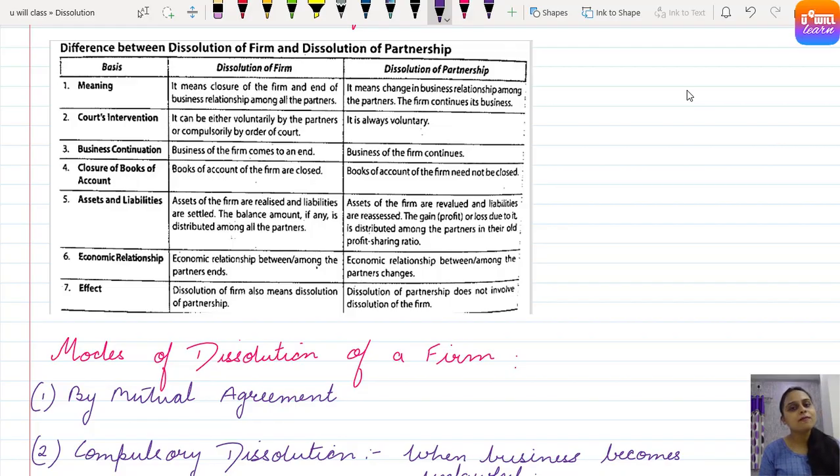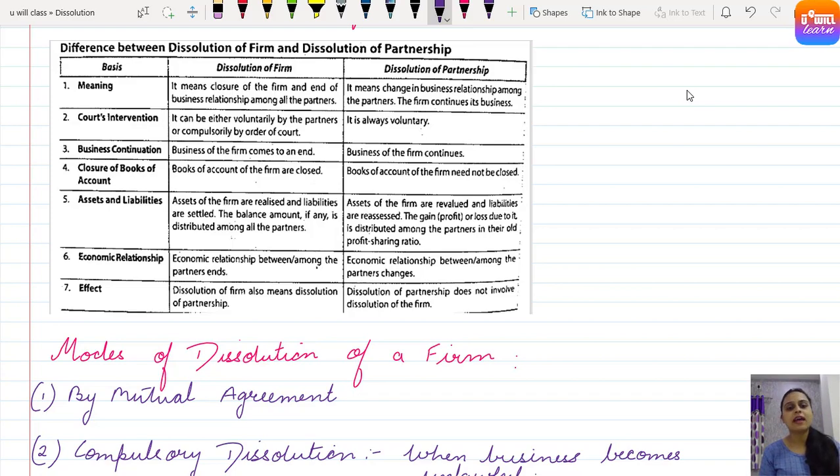Then comes third, business continuation. In dissolution of firm, business of the firm comes to an end. But in dissolution of partnership, business is carried on. Clear? Fourth, closure of books of accounts. If business comes to an end, books of accounts have to be closed in dissolution of partnership firm. Clear? But books of accounts of the firm are not closed under dissolution of partnership. Clear?